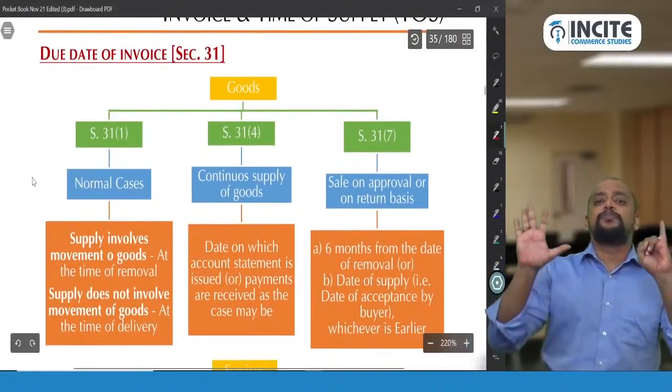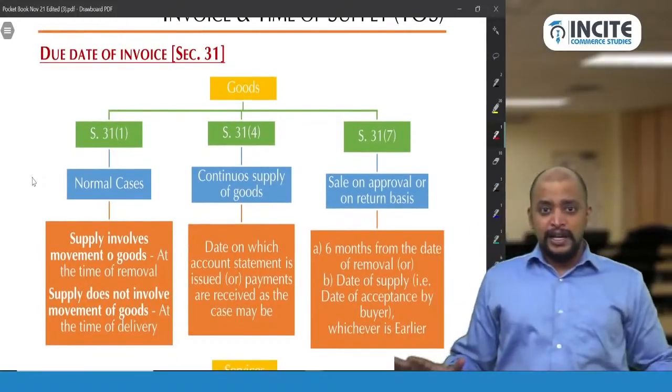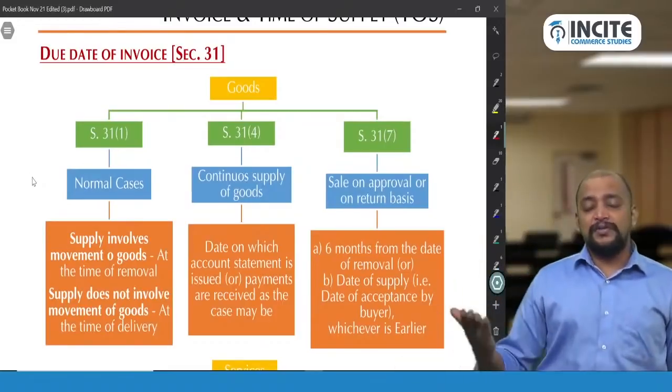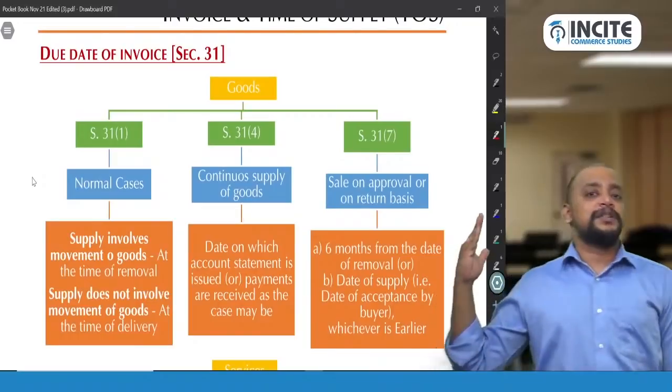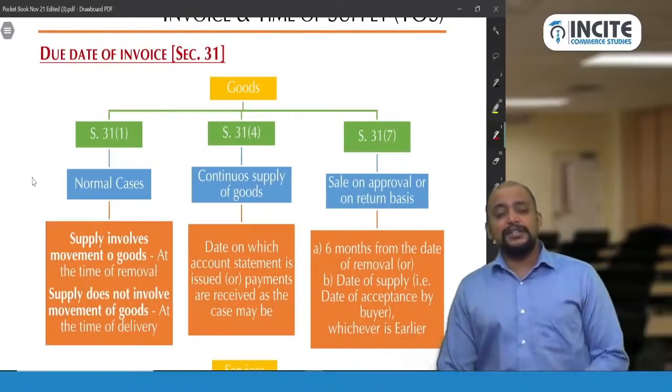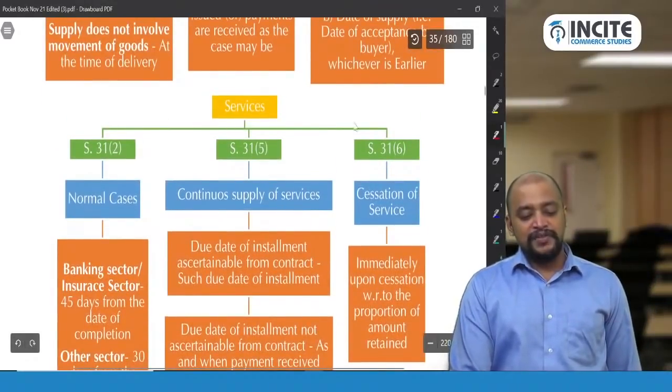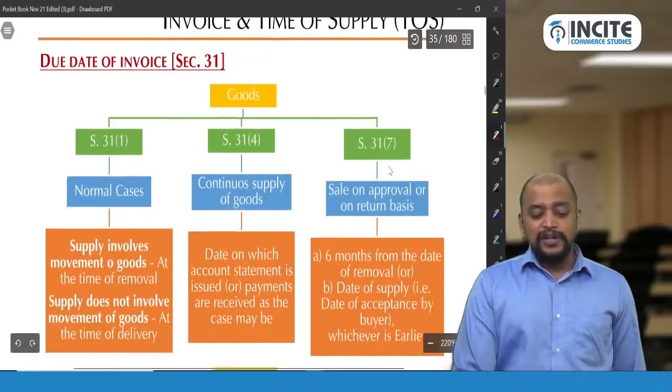We have a total of 6 provisions related to the due date of invoice. In case of goods, 3 provisions: section 31 subsection 1, 31 subsection 4, and 31 subsection 7. In case of services, we have section 31 subsection 2, 31 subsection 5, and 31 subsection 6. So when is which situation applicable?